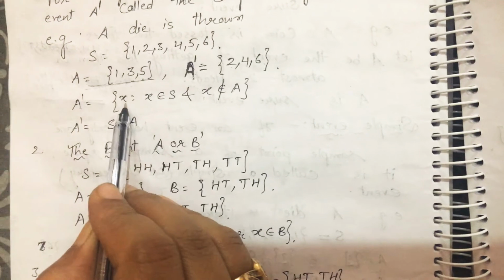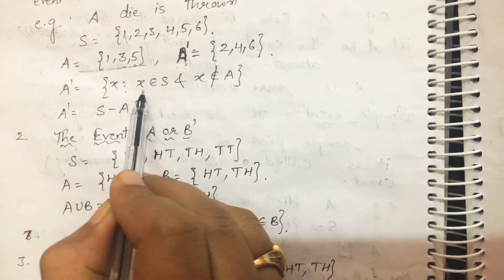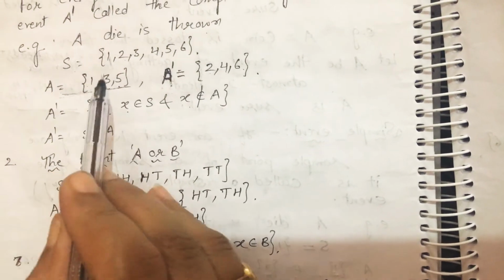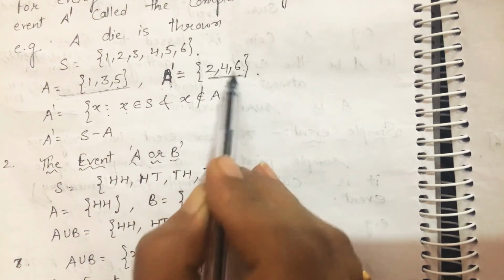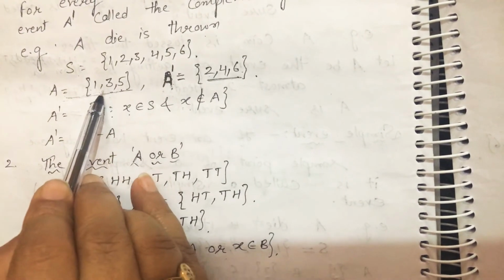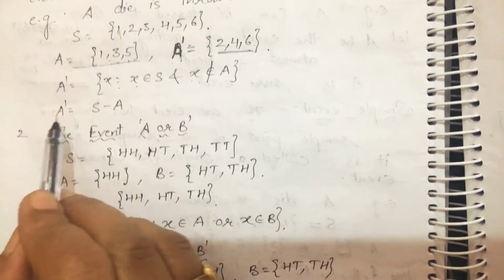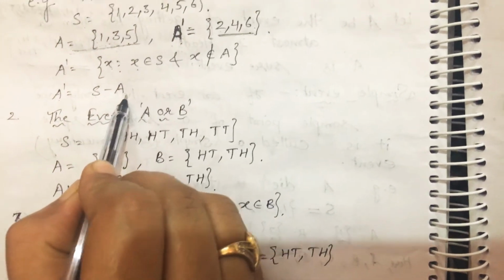A complement is equal to X such that X belongs to S but X doesn't belong to A. This X, X are 2 4 6, these don't belong to A but these belong to S. So we can write here A complement is equal to S minus A.